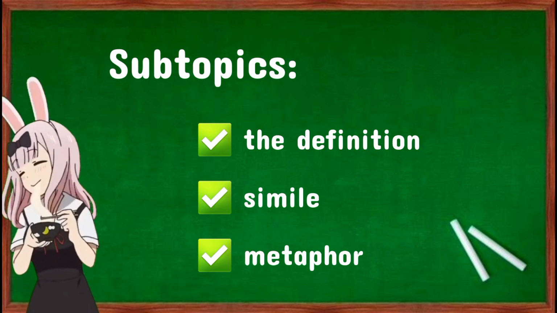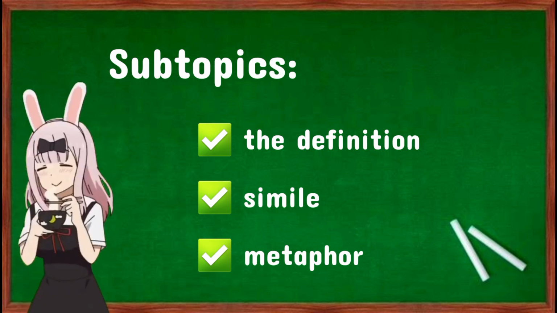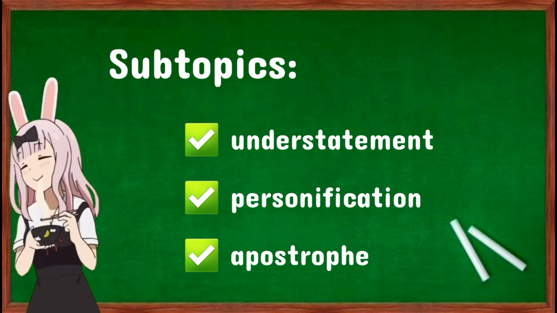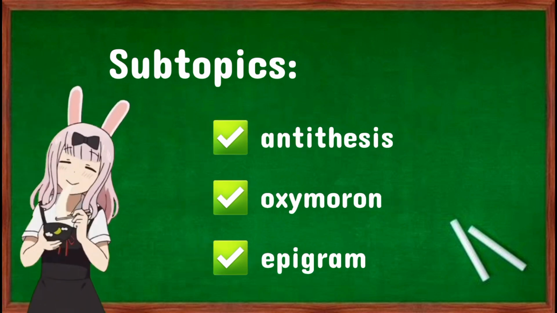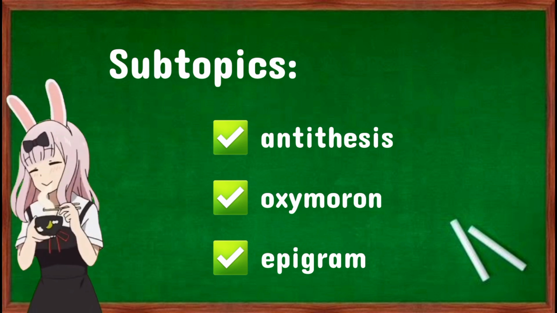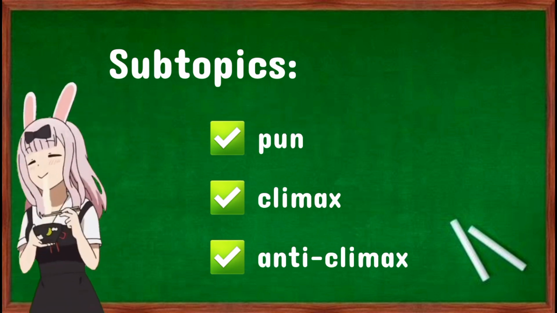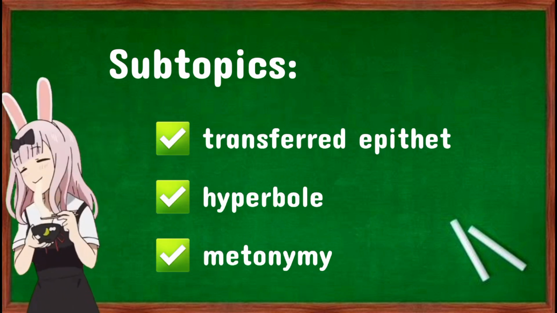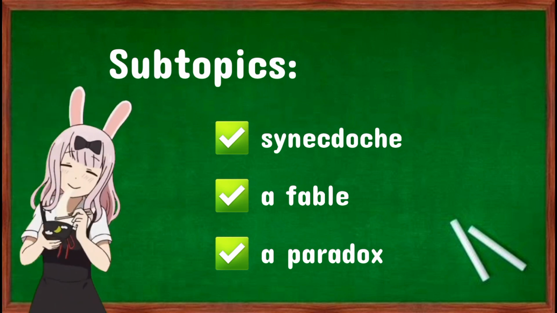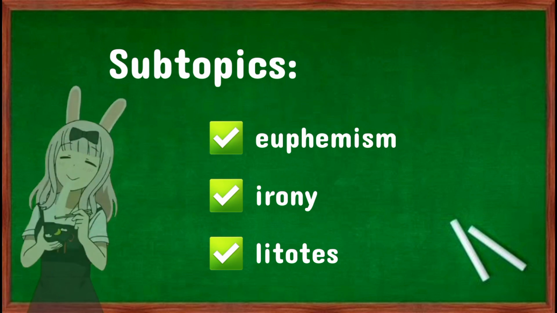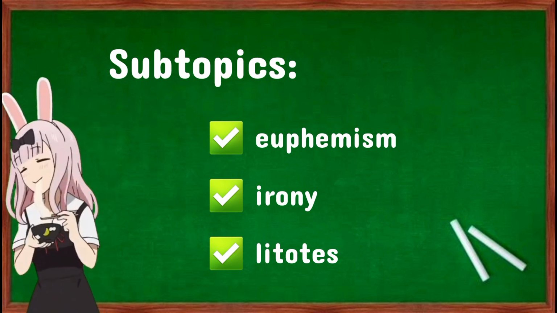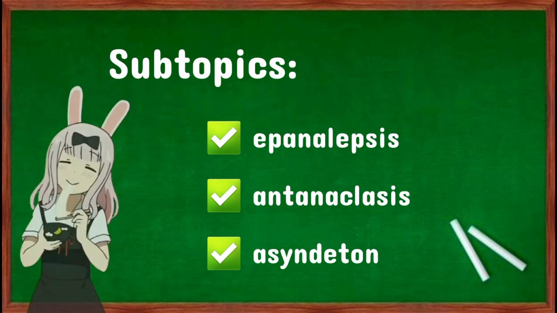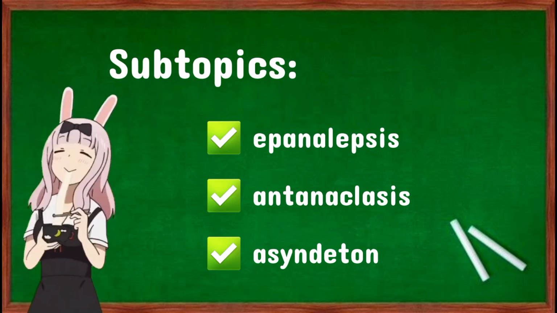Then, it will be followed by the 26 figures of speech, such as the following: simile, metaphor, understatement, personification, apostrophe, antithesis, oxymoron, epigram, pun, climax, anticlimax, transferred epithet, hyperbole, metonymy, synecdoche, a fable, a paradox, euphemism, irony, litotes, alliteration, onomatopoeia, diphemism, epilepsis, antithesis, and asyndeton.